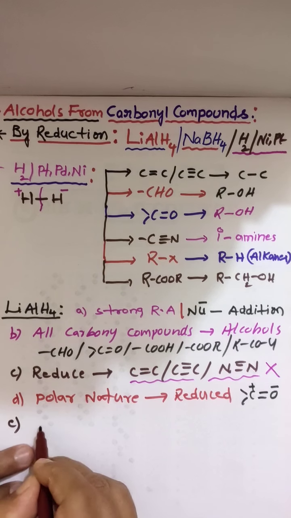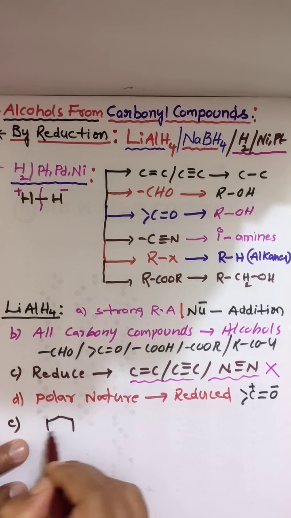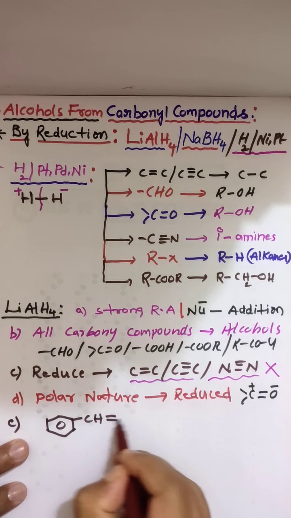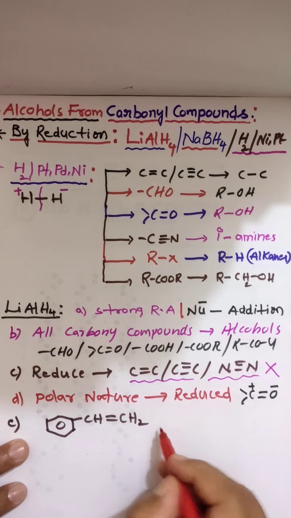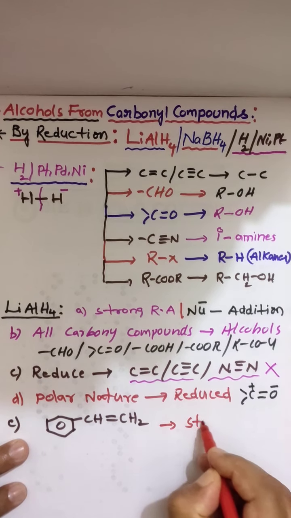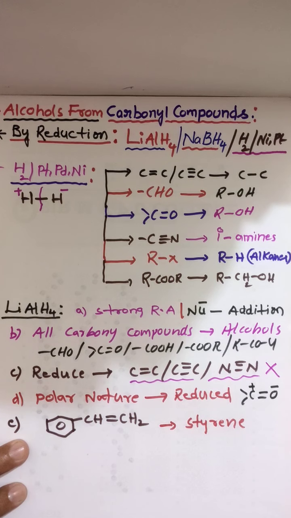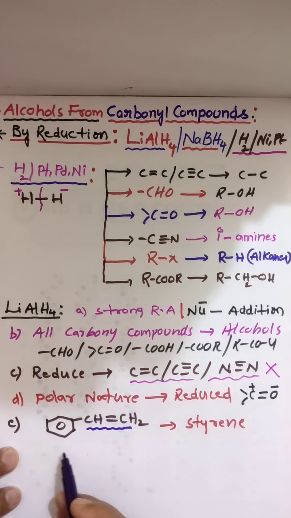One exception. Compounds like, for example, here I am taking CH double bond CH2, and this we are calling styrene. Here we have a double bonded system, but it will be reduced.